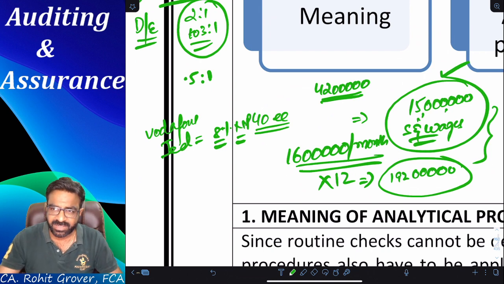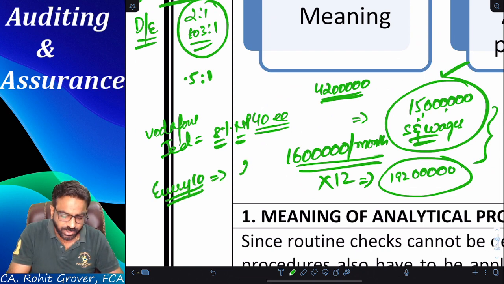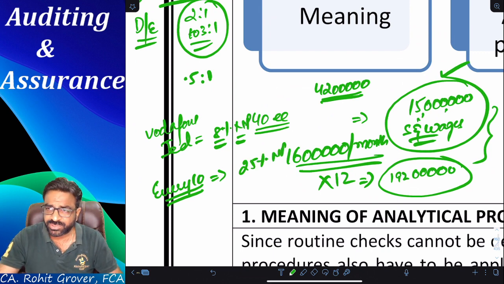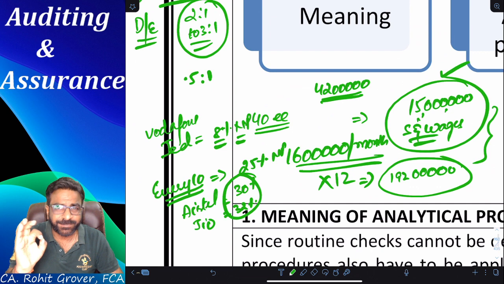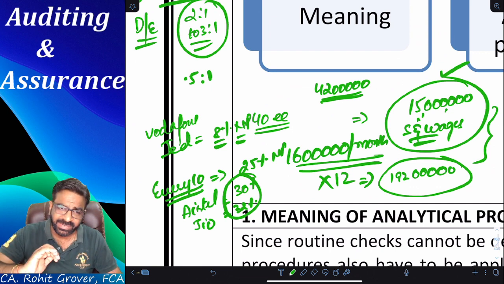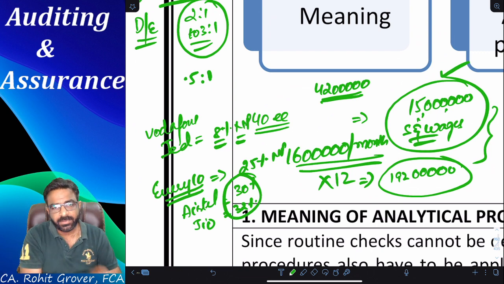Whereas as per the market research, every telecom company should earn at least 25% net profit. And when you checked it with Airtel and Jio, Airtel is earning 30% and Jio is earning 32%. Now tell me, everyone, who is going as per the market and who is completely going in the opposite direction? Vodafone is going completely opposite to the market.